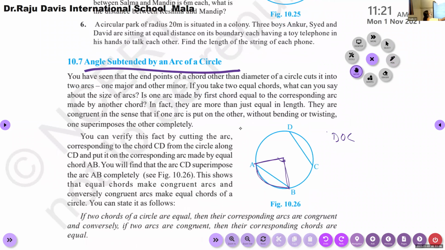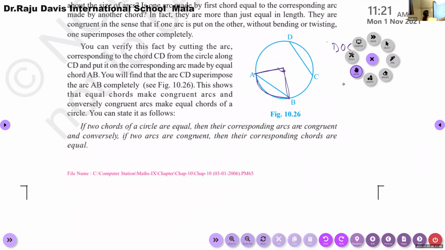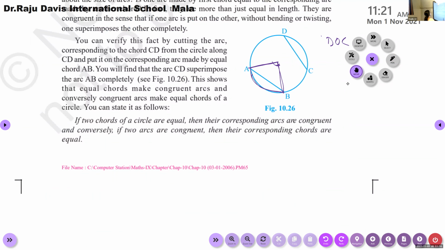Okay, you can write this sentence. If two chords of a circle are equal, then their corresponding arcs are congruent. Chords are equal, arcs are congruent. Conversely, if two arcs are congruent, corresponding chords are equal.